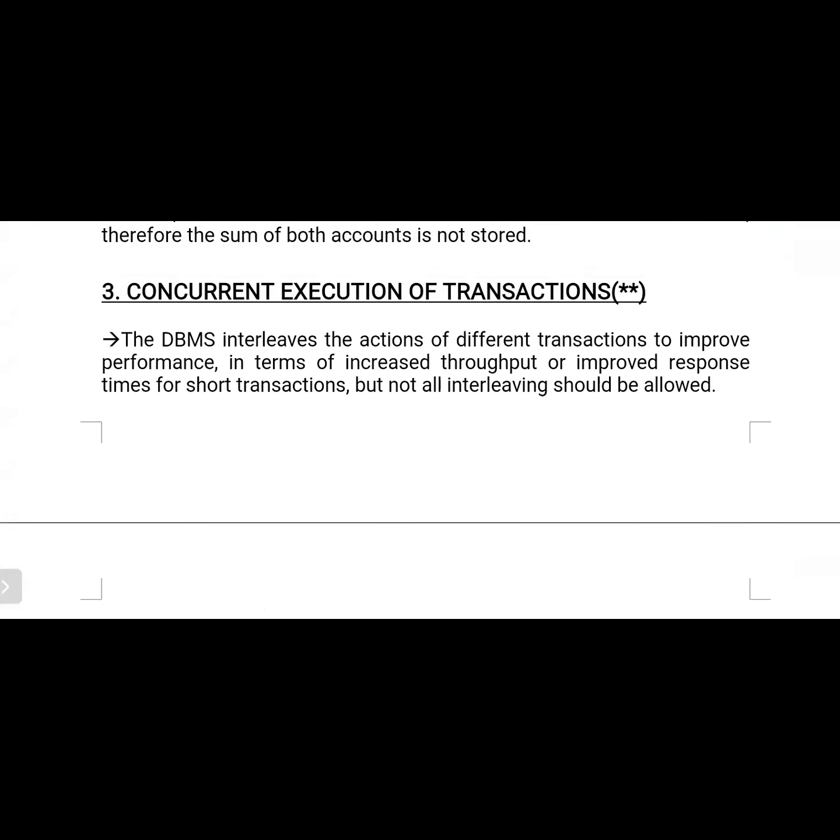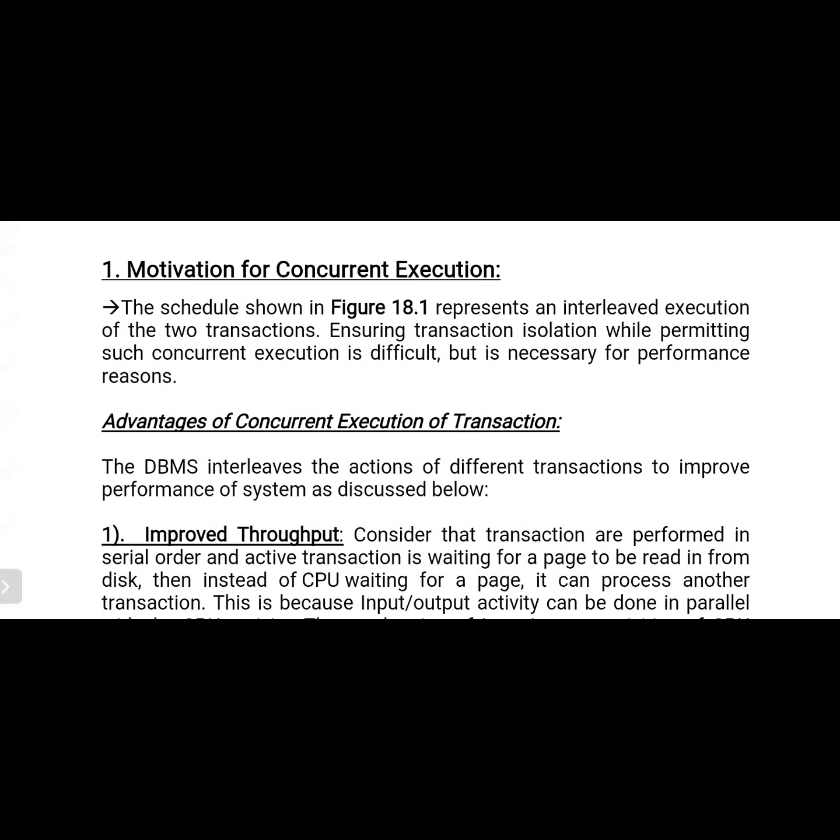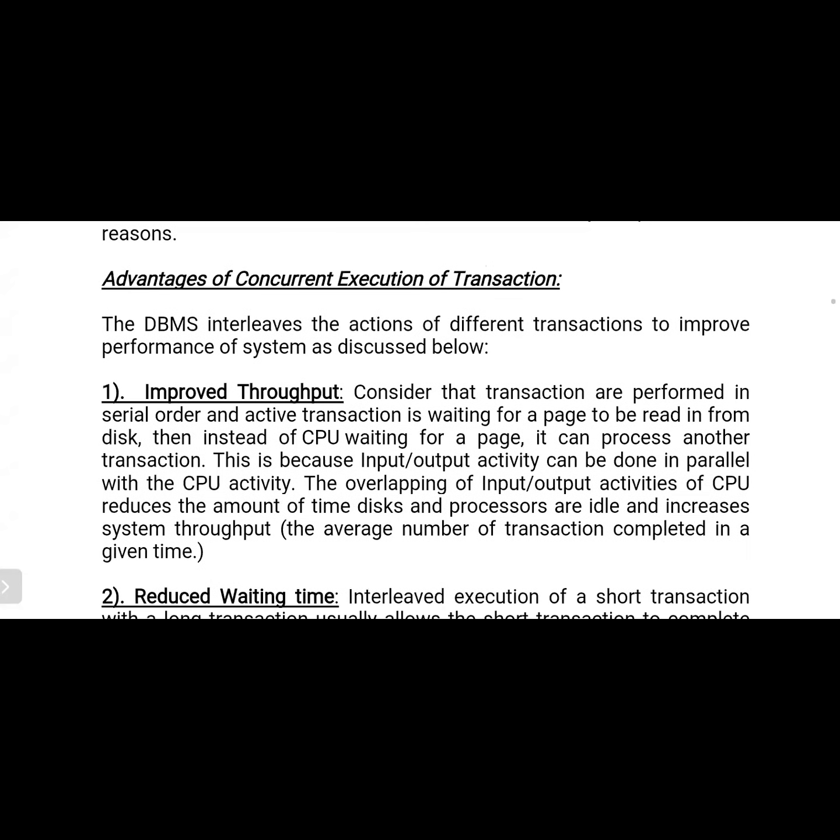That is the main goal of a database management system. The DBMS interleaves the execution of different transactions to improve performance in terms of increased throughput or improved response time for short transactions, but not all interleavings should be allowed. Concurrent execution of transactions means here we consider only the interleaved schedule. Why? Because only in the case of an interleaved schedule are we able to allow more than one transaction at a time. In the case of a serial schedule, we are not able to allow more than one transaction at a time.